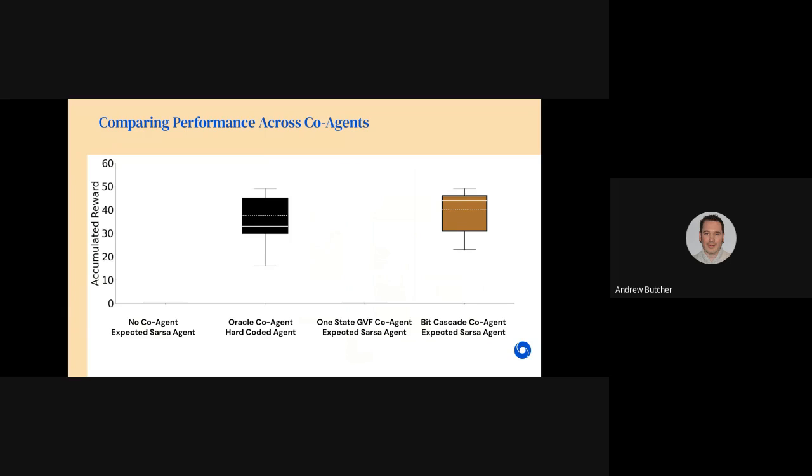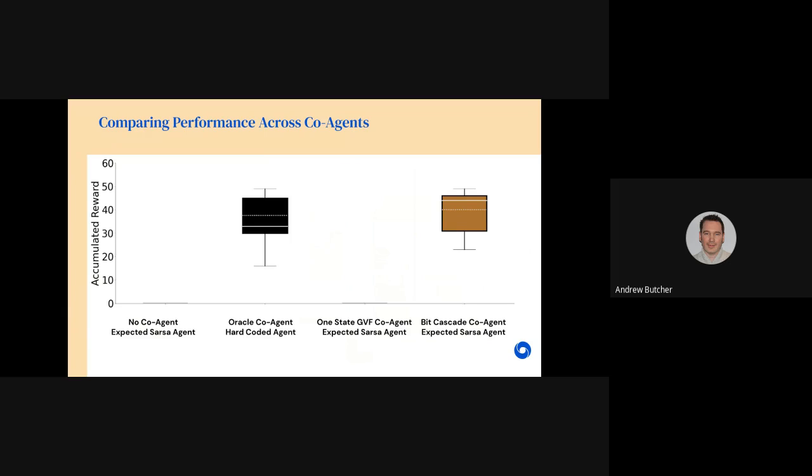The second experiment is a hard-coded agent to compare against. The Oracle co-agent uses privileged knowledge of the environment and signals the agent exactly when it should move to safety in order to avoid the hazard. And the hard-coded agent always moves to safety when signaled, and otherwise to the goal. We intended this to be an upper bound on what an agent could learn.